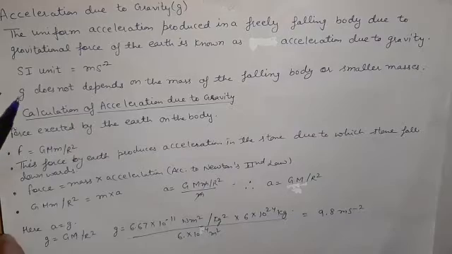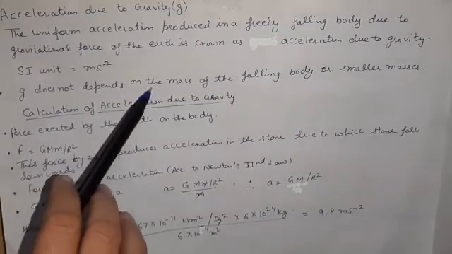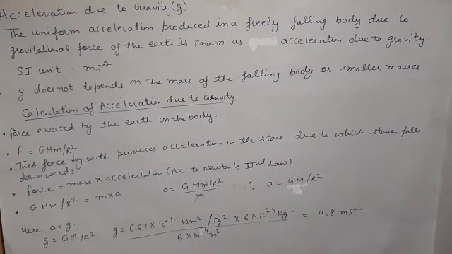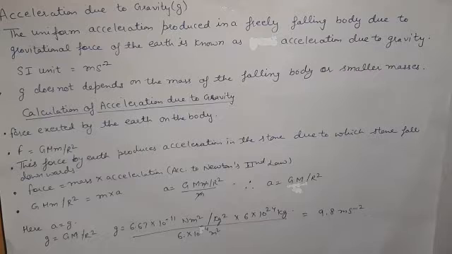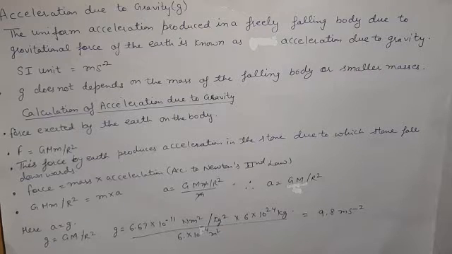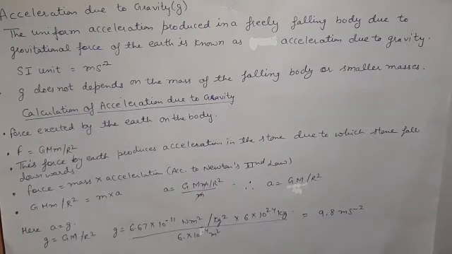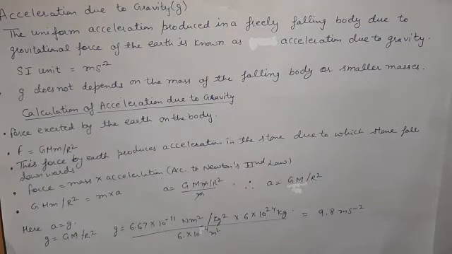Now, the third point is that small g does not depend on the mass of the falling body or smaller masses. It means it does not depend on the mass of the object which is falling. Now, we have to prove that the acceleration due to gravity does not depend on the mass of the object. We can prove this by solving, and we can also calculate the value of acceleration due to gravity.